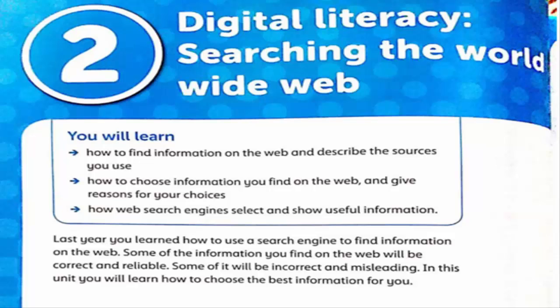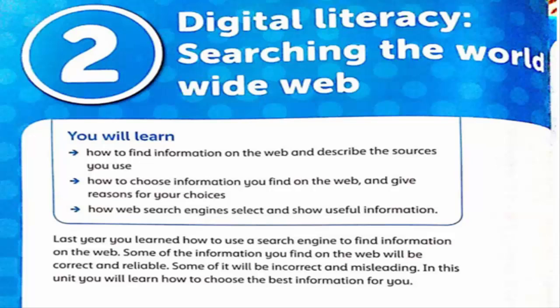Today we are going to read chapter number 2 of grade 5. The chapter number 2 is Digital Literacy: Searching the World Wide Web, that is www. In this chapter you will learn how to find information on the web and describe the sources you use, how to choose the information you find on the web and give reasons for your choices, and how web search engines select and show useful information.